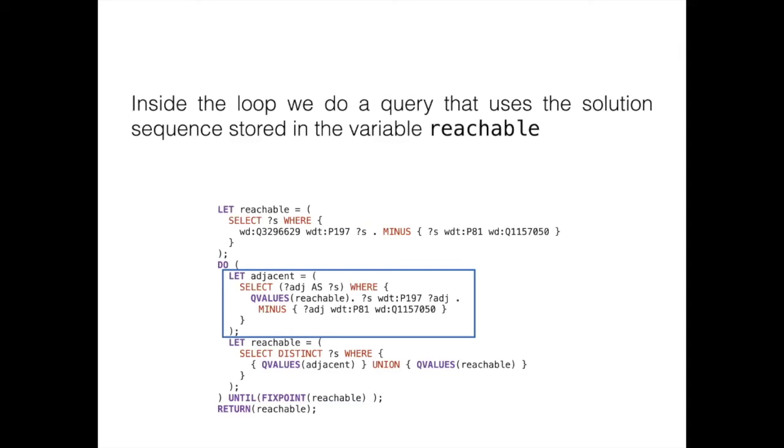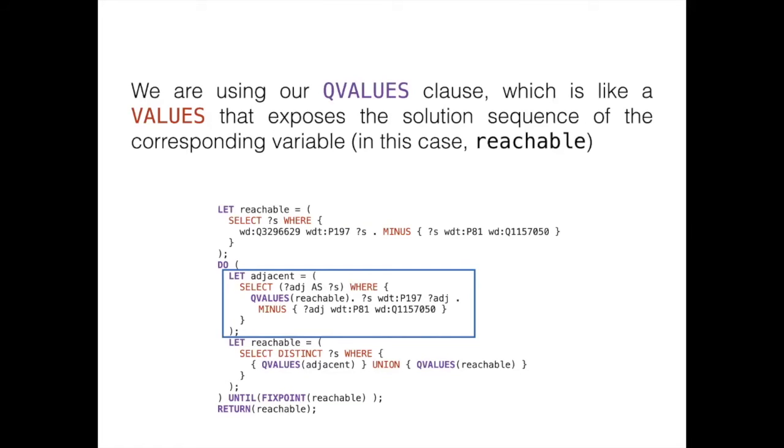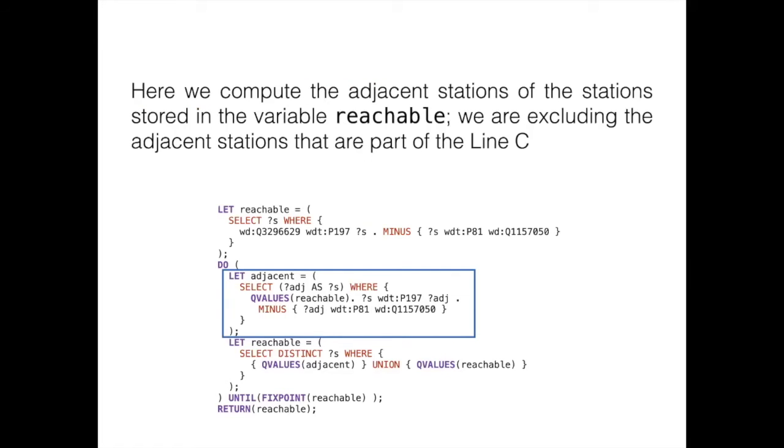In the loop, we do a query that uses the solution sequence stored in the variable reachable. Note that we are using our qvalues clause, which is like a values that exposes the solution sequence of the corresponding variable. In this case, we are using qvalues of the variable reachable that we defined before. And then we are computing the adjacent stations of all the stations stored in the variable reachable, but again, we are excluding the adjacent stations that are part of the line C.